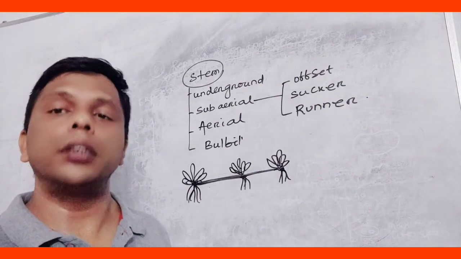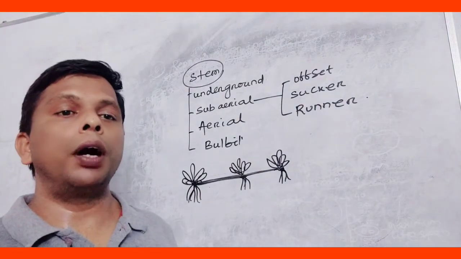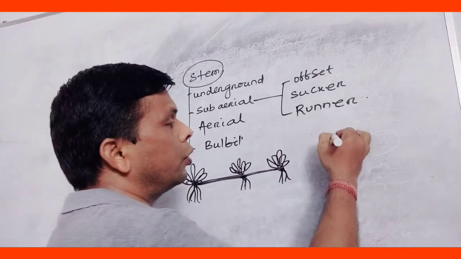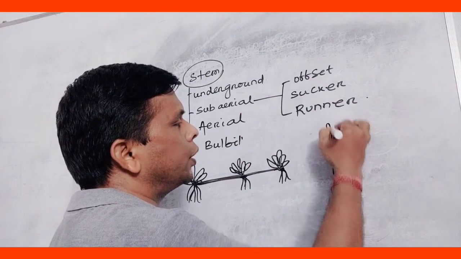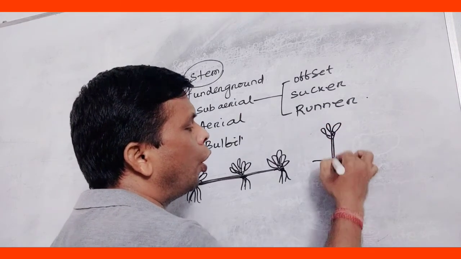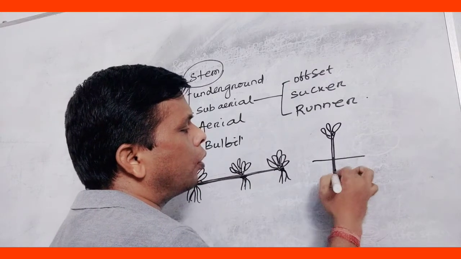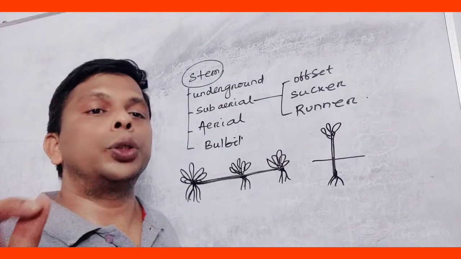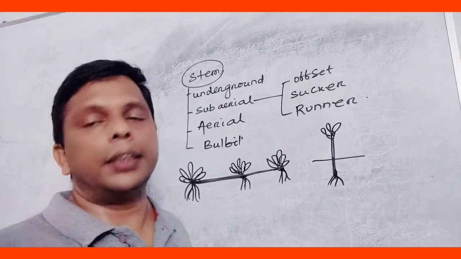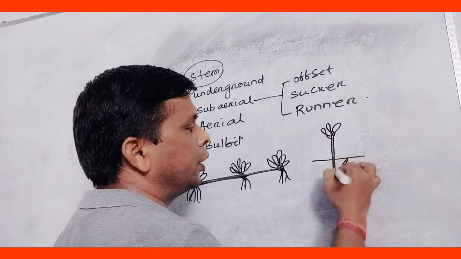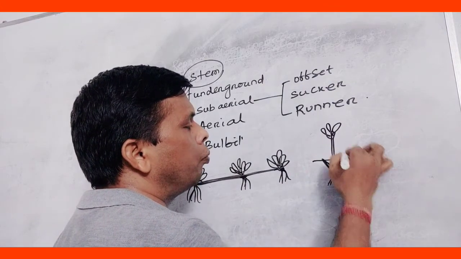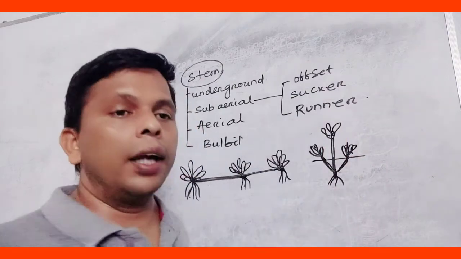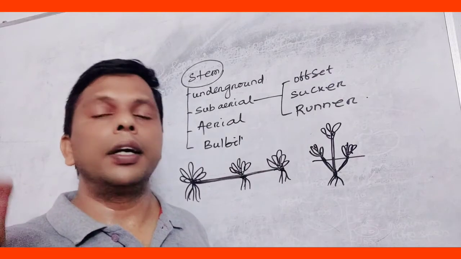What do you mean by sucker? The sucker is found in chrysanthemum. In that condition, suppose this is the plant body, the underground part of the plant, this is the stem part, not root. The underground part of the stem gives rise to oblique branches. These are the branches, and above the soil it produces new plantlet. These are called as suckers. It is found in chrysanthemum.